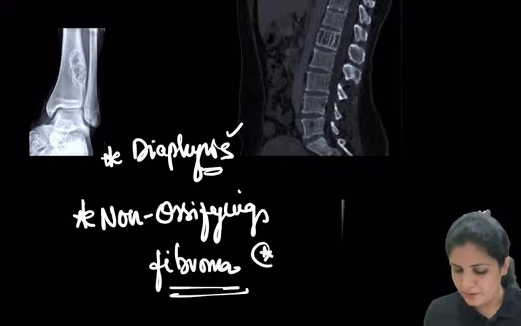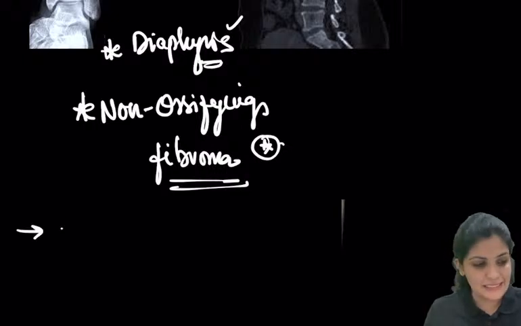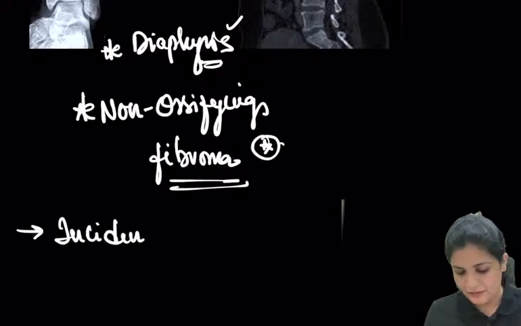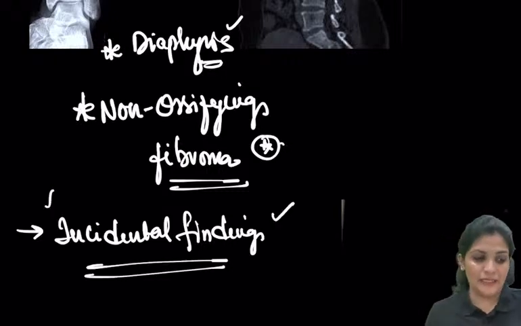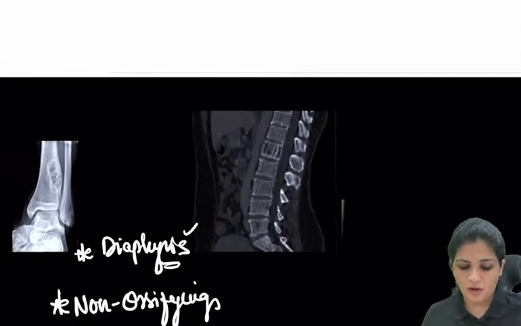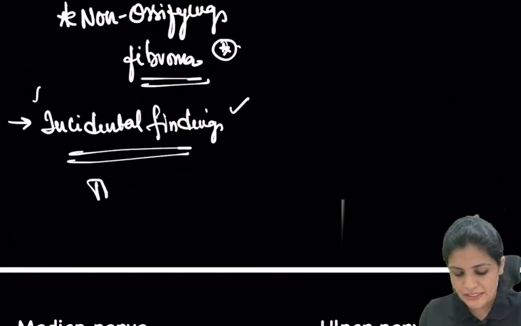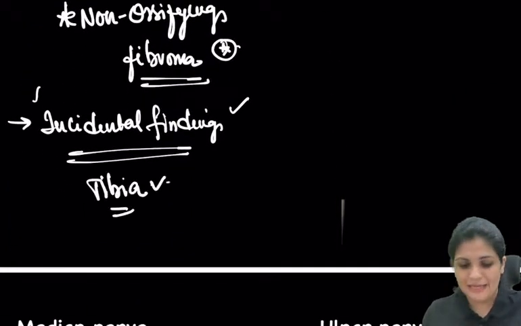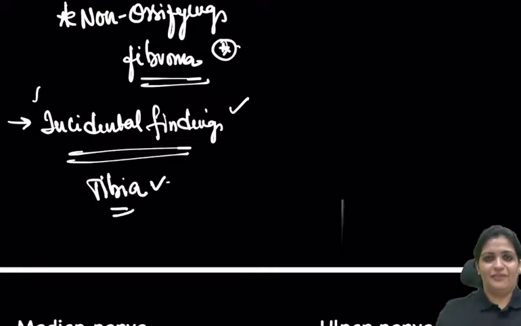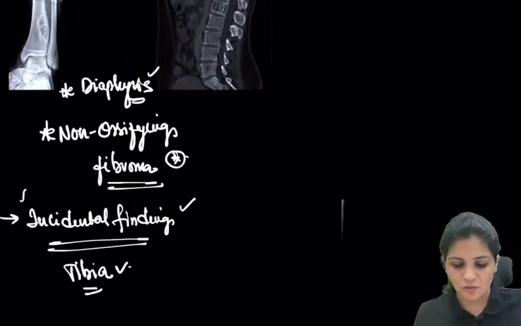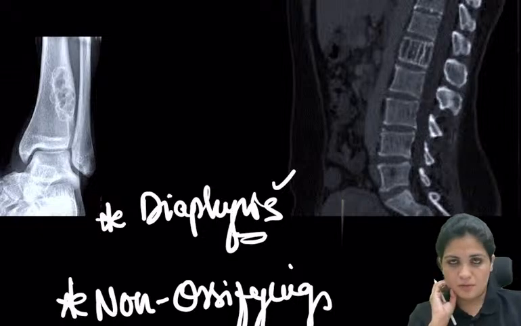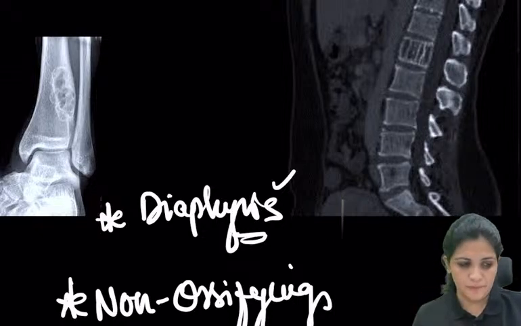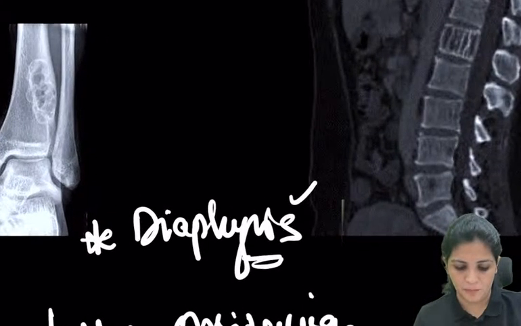So non-ossifying fibroma is nothing but just an incidental finding, nothing to worry about, and it will heal by itself. So this could be put up as an image, and they can ask the name of that particular condition. So it is non-ossifying fibroma, right?